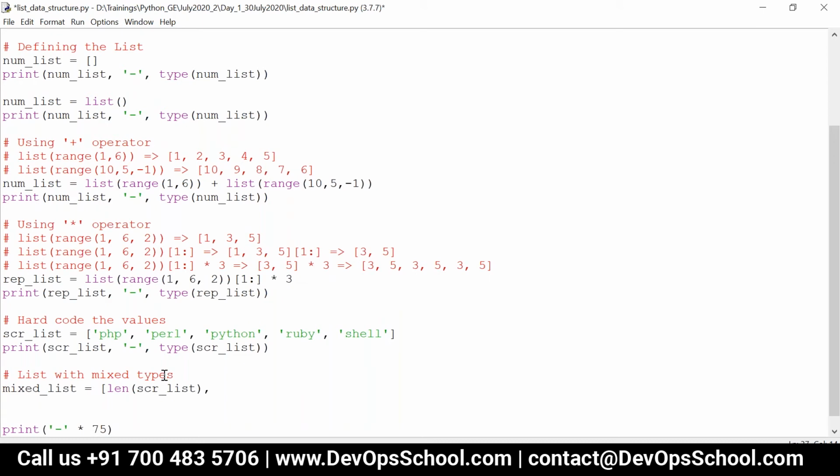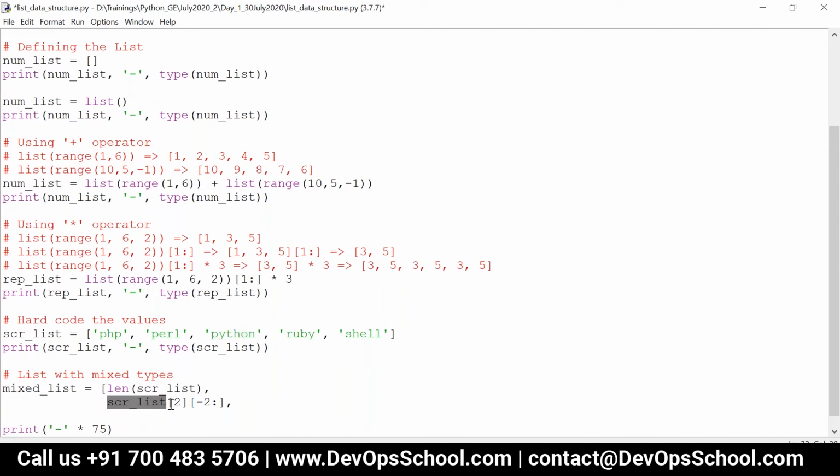And second element I am going to give scr underscore list of 2, and then I am giving minus 2 colon. What is scr list of 2? This is list of 0, this is list of 1, this is list of 2.